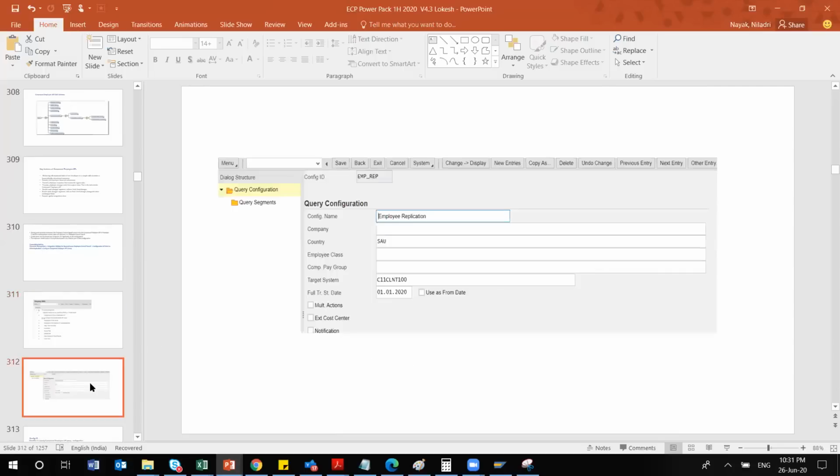Inside this, you simply have to enter the config name and config ID. The config ID should be understandable, just put a meaningful name. Here I have entered EMP_REP, which means employee replication. You can make a simple note of it. And where exactly will you be using this config ID? What is the reference point? I'll just tell you.